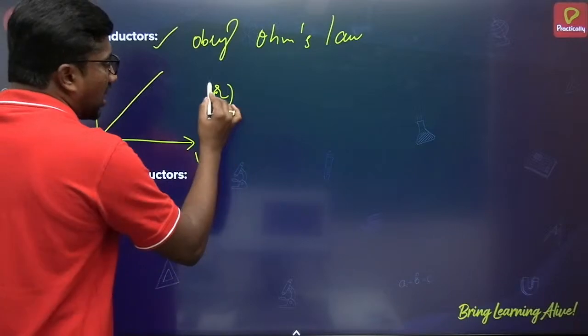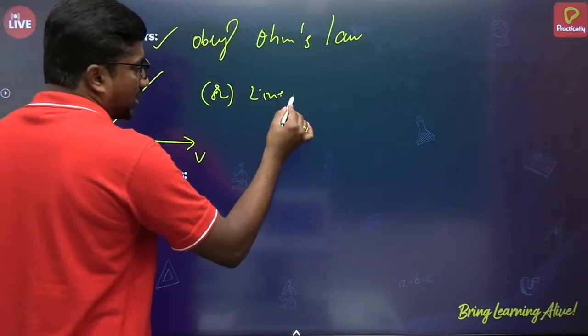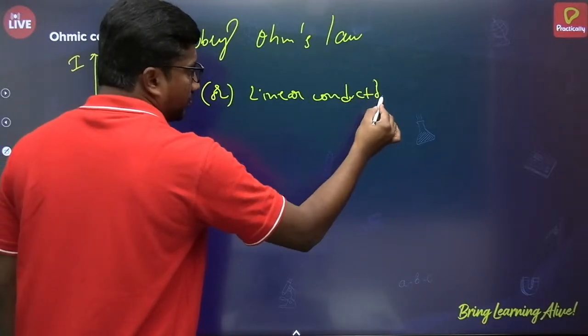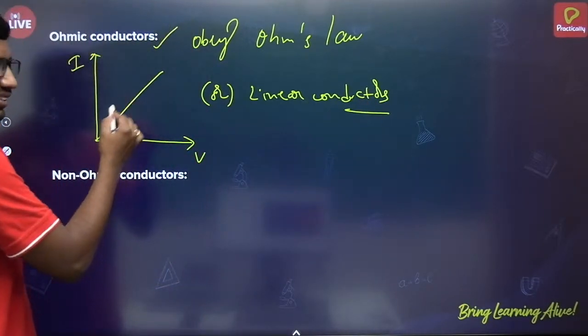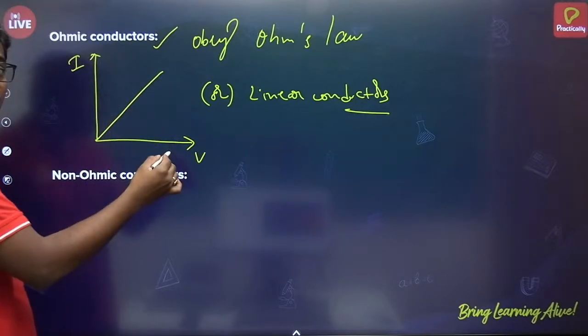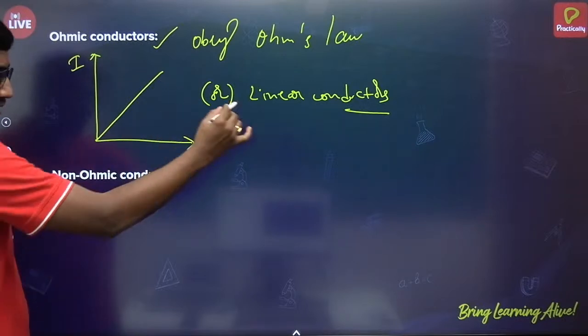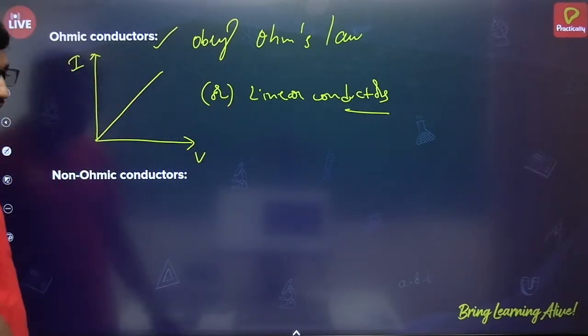Ohmic conductors we can also call linear conductors. Why linear conductors? Since the graph plotted between V and I is linear. So that's why we call them linear conductors or ohmic conductors.